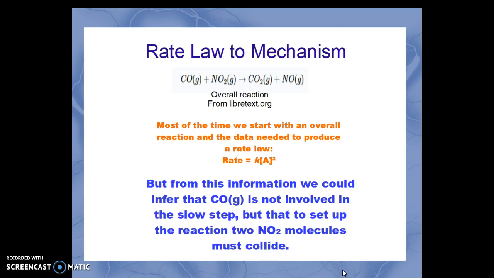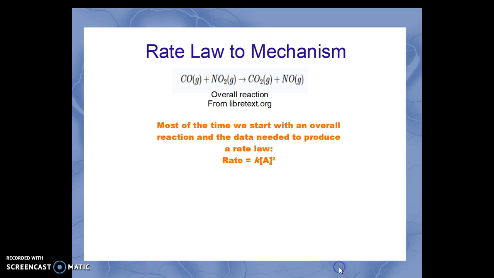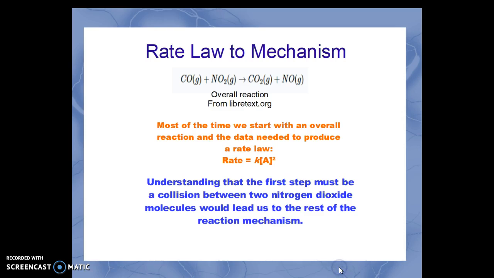But from this information we could infer that carbon monoxide is not involved in the slow step, but that to set up the reaction, two nitrogen dioxide molecules must be colliding. And that's of course what we need to begin writing a reaction mechanism.